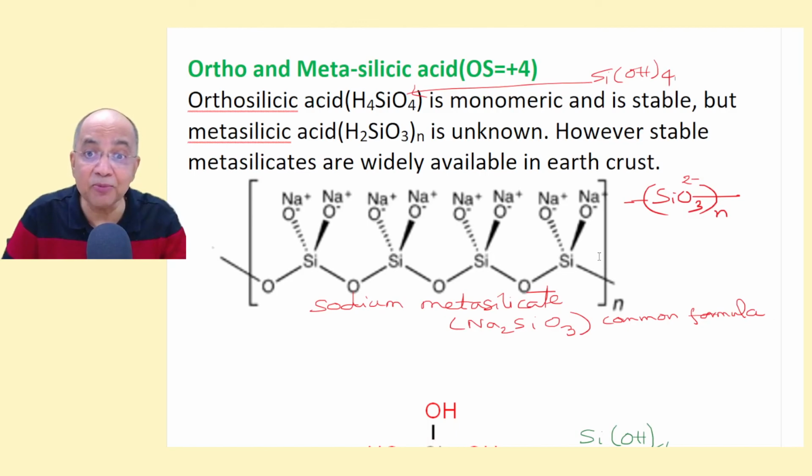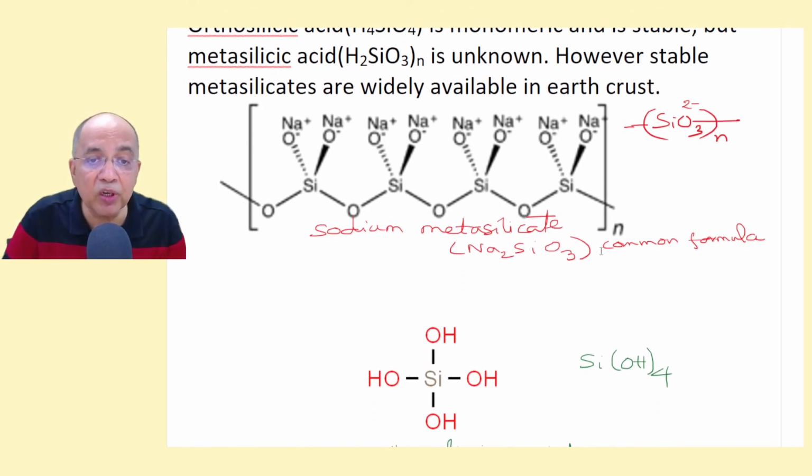There are so many types of silicates and out of them metasilicates are the ones. They have the repeat unit SiO3 2-, and this Si-O linkage is there, and each silicon is bonded with O-, and the counter ions are Na+, but we simply write Na2SiO3.